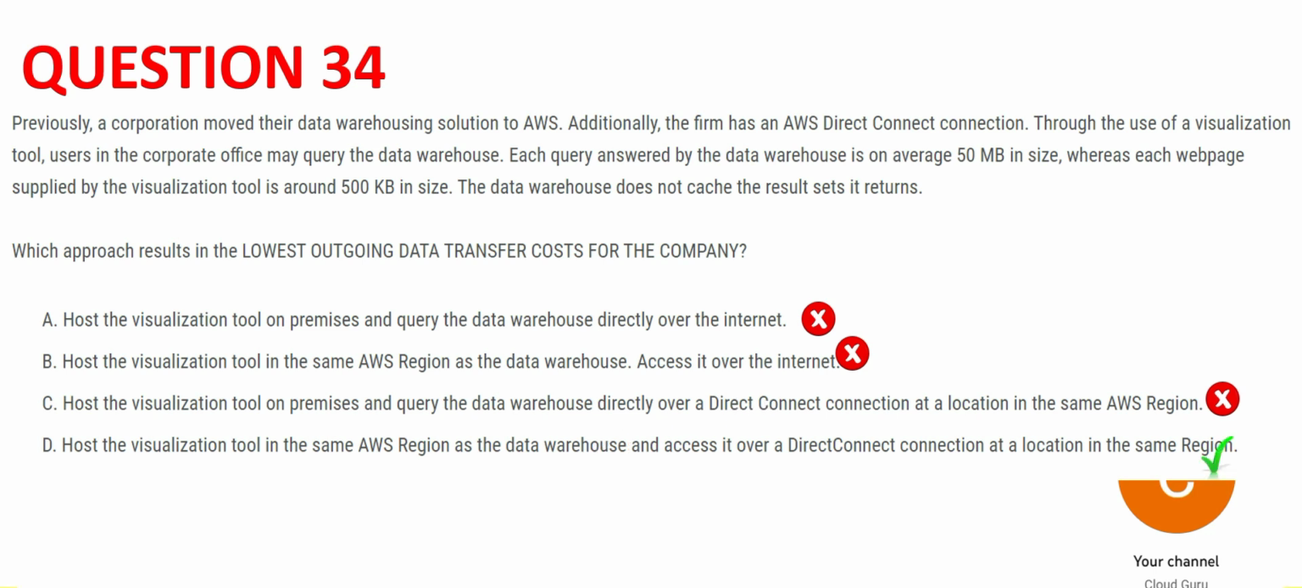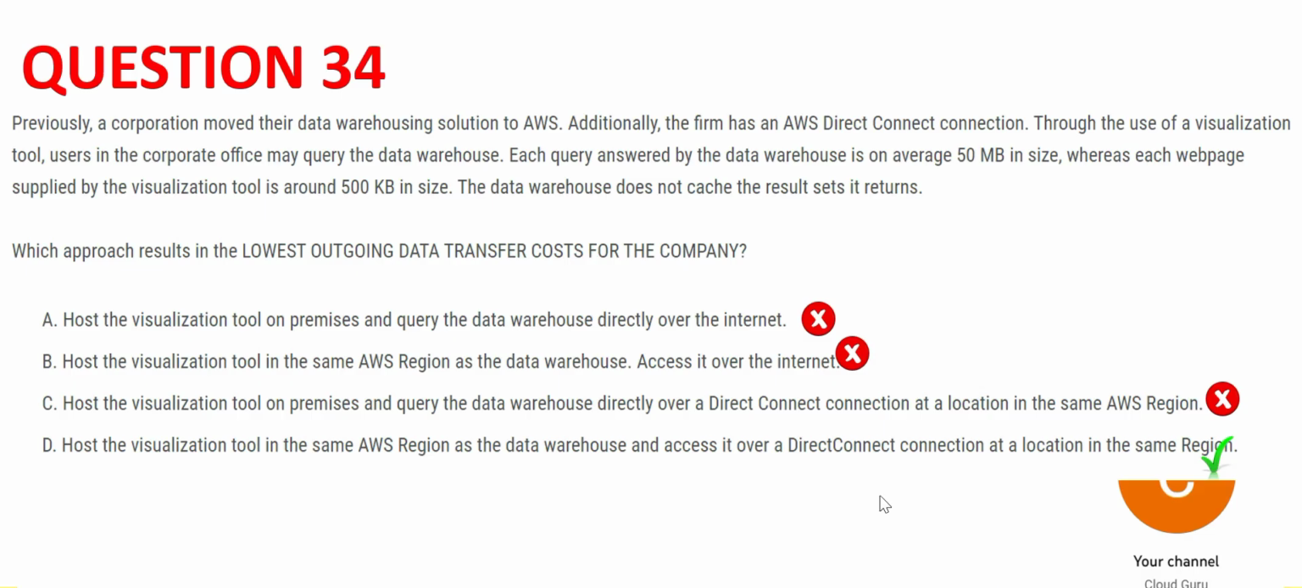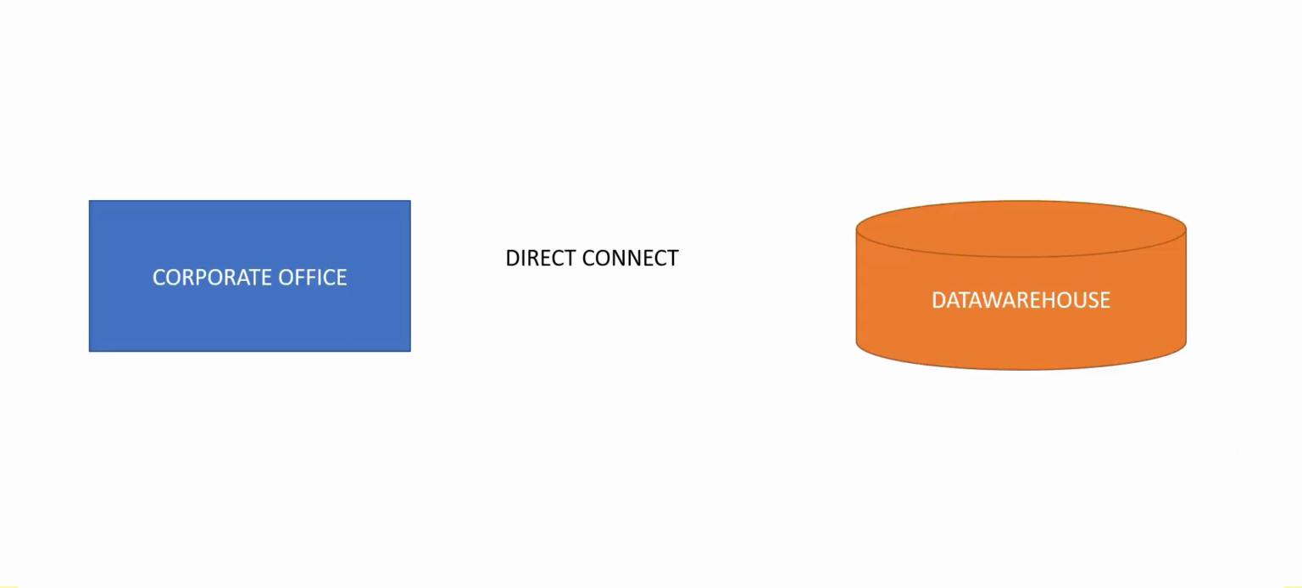So D is correct. Why? Because it is putting the visualization tool in the same region as the data warehouse. It will reduce the data transfer cost. Plus, it is leveraging the existing Direct Connect connection. It will leverage this in the same region. So this is our final answer.